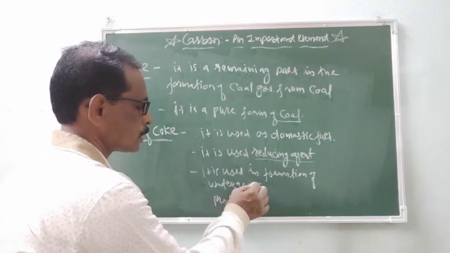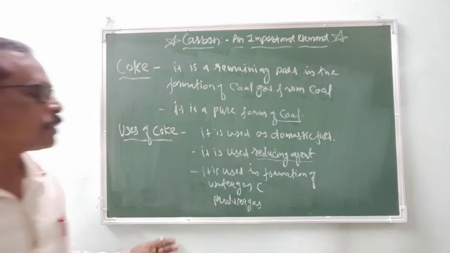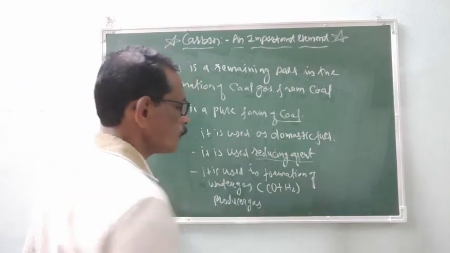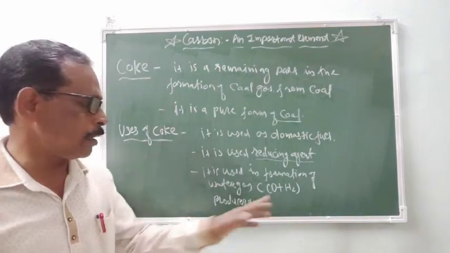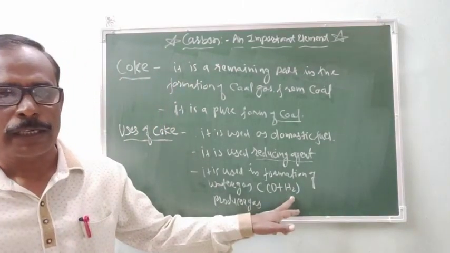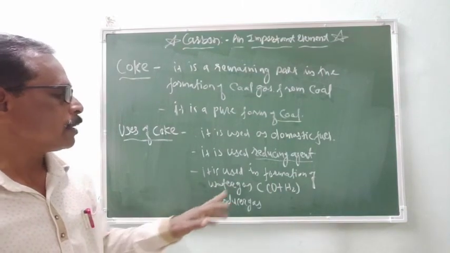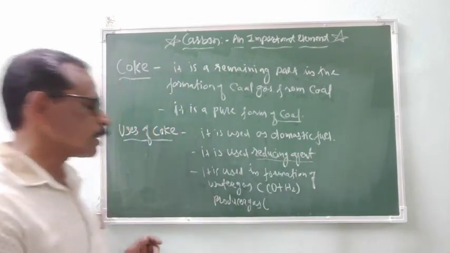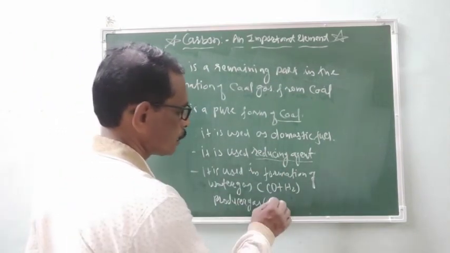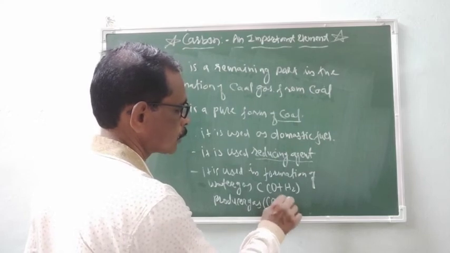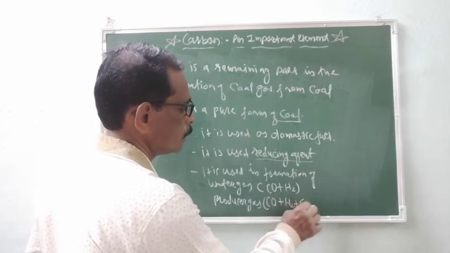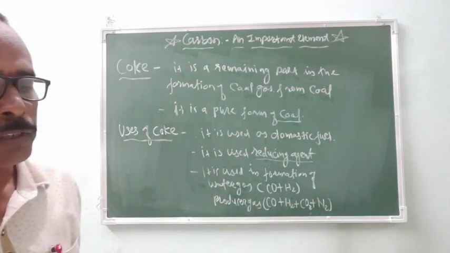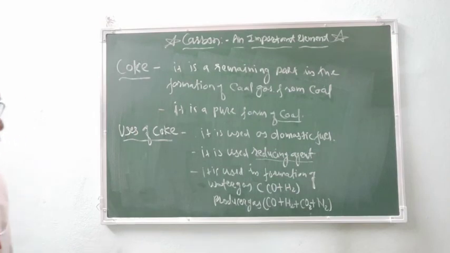What are the components of water gas? Water gas is a mixture of carbon monoxide and hydrogen, and coke is used in the formation of water gas. It is also used in the formation of producer gas, and the components of producer gas are carbon monoxide, hydrogen, carbon dioxide and nitrogen.